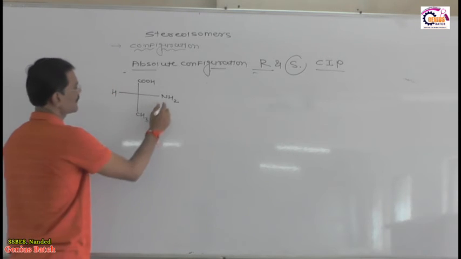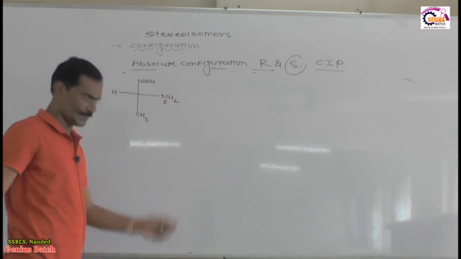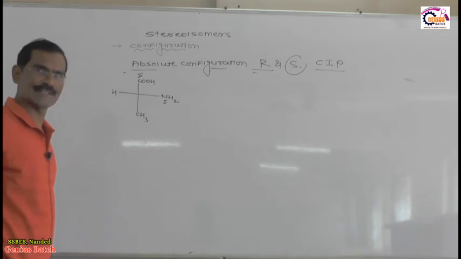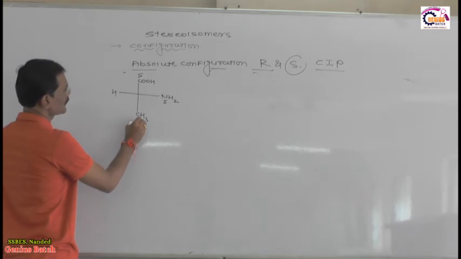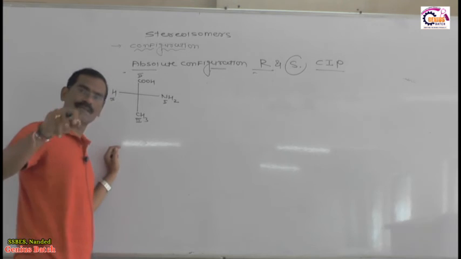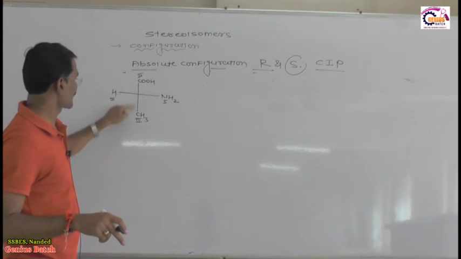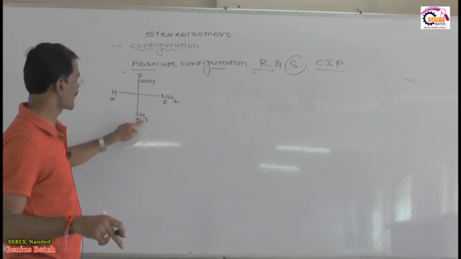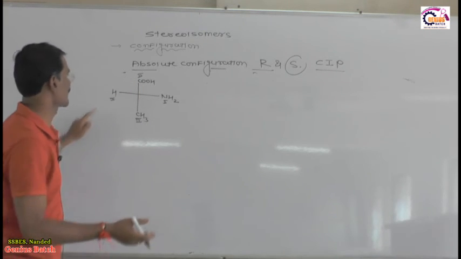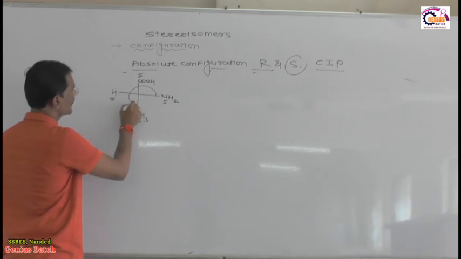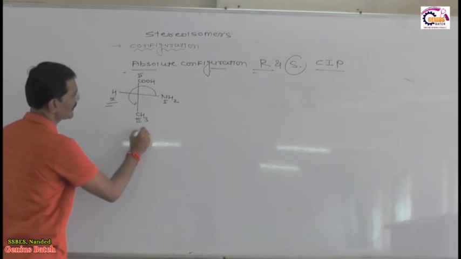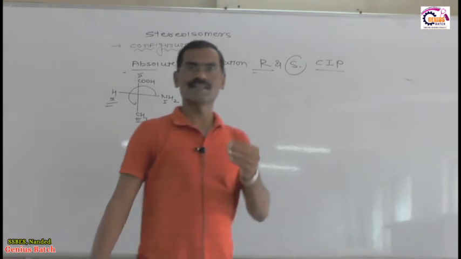Out of these four, first priority goes to the nitrogen atom, yes or no? Then after nitrogen, second priority goes to COOH, third priority goes to CH3, and fourth priority goes to H. First priority goes to nitrogen because its atomic number is higher. Then the first atom is the same, but the second atom is O versus H, so the higher atomic number gets second priority. What about rotation? First, second, third, rotation is anti-clockwise, but hydrogen is on the horizontal line. Anti-clockwise means R. Yes or no?